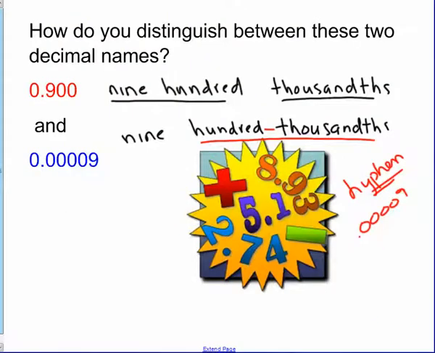And then we looked very carefully at how, when you write out the name of a decimal, you have to be really careful to communicate effectively. This decimal in red is 900 thousandths. This decimal is 900-thousandths. And the only way you can tell the difference is the hyphen. So that hyphen is really important because it tells the place value of the 9. So be careful when you're writing.